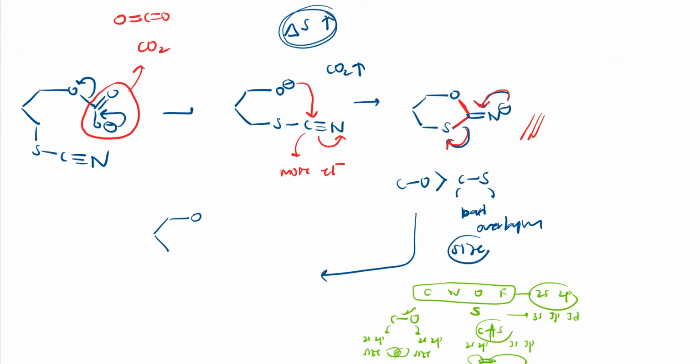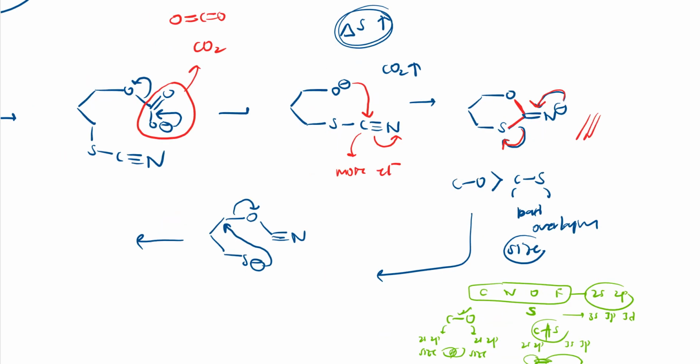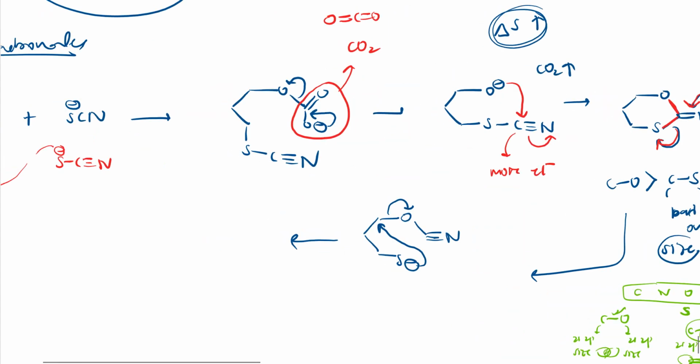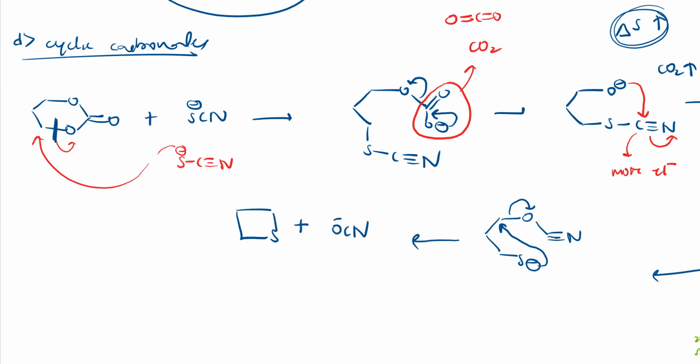So oxygen here, triple bond N, and this sulfur gets negative charge. So what it does, it will attack this carbon, this oxygen takes the electron density and goes out, and I'll get this product, right? What product will I get? I'll get a 4-membered sulfur-containing ring, and the other one is OCN. So what happened, if you see, I started with SCN minus, the S came here and OCN came out. Like that the reaction happened, and I hope you understood the mechanism, right?